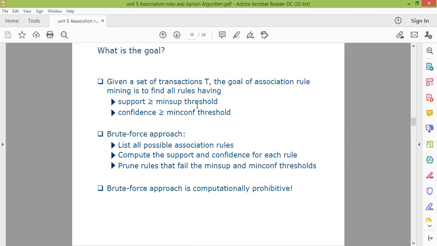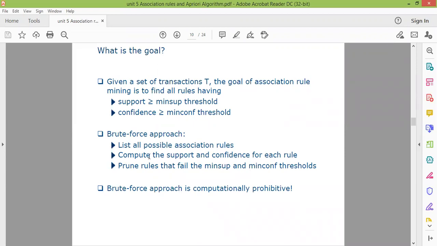So there are 2 values: one is the threshold value for support and one is the threshold value for confidence. If we are considering any rule, the calculated values should be greater than these 2 defined values.